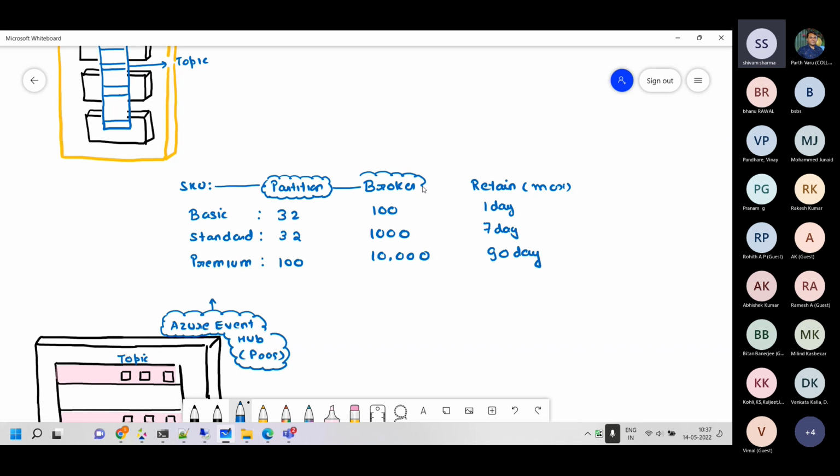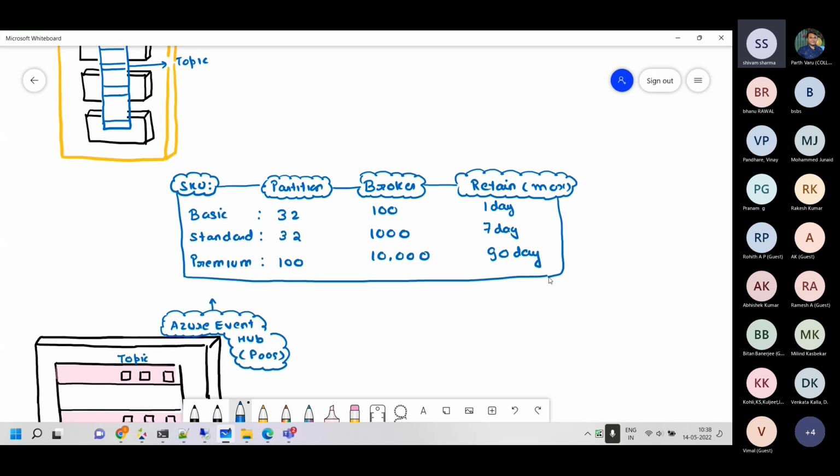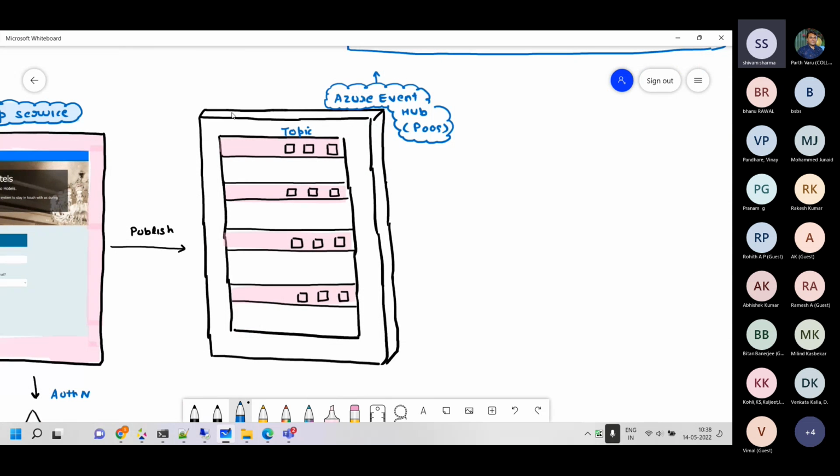So what we have done is we went for the middle solution, standard Event Hub, and we created one topic there. Inside this topic, I have set retention to 1 day for no particular reason. It's just my demo account. I have kept the retention at 1 day, so after 1 day, the events will be flushed out from the Event Hub.